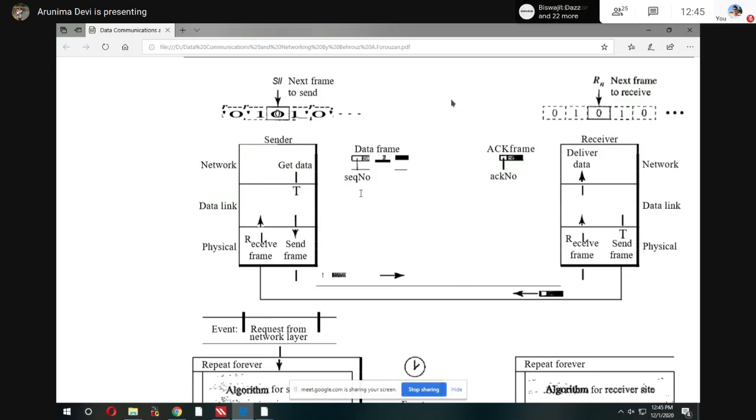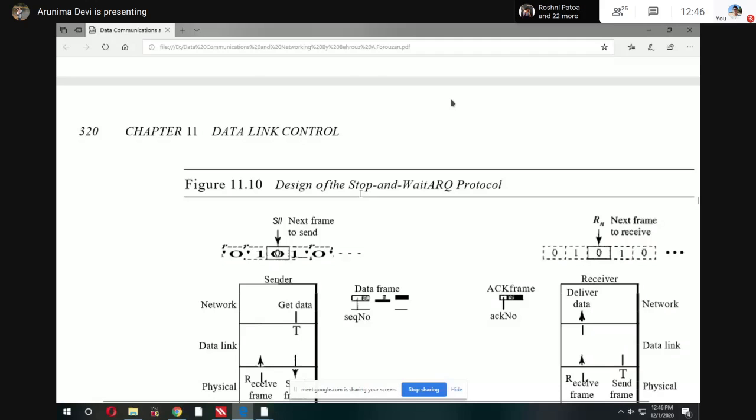Here you see the data frame. In that data frame, you can see the sequence number and the acknowledgement number. For each data frame, some acknowledgement number is there. If they are not receiving the acknowledgement for a particular data frame, then what do they do? They retransmit that frame. Suppose they are sending data frame number 1, data frame number 2. For 1 and 2, suppose they are finding the acknowledgement. So see this one.